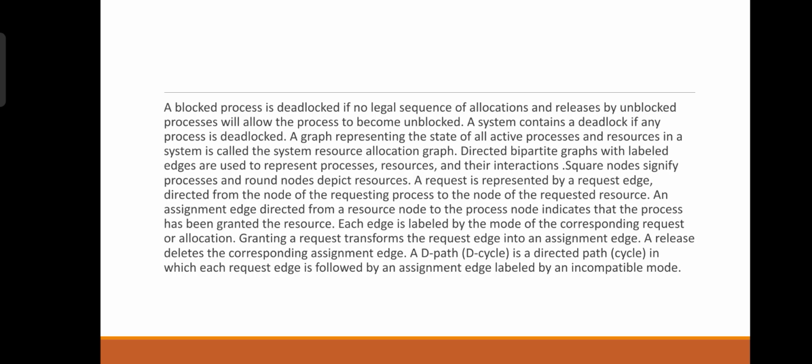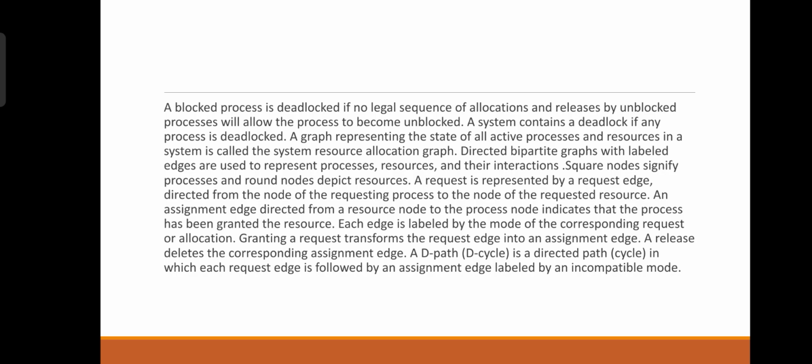A system contains a deadlock if any process is deadlocked. A graph representing the state of all active processes and resources in a system is called the system resource allocation graph. Directed bipartite graphs with labeled edges are used to represent processes, resources, and their interactions. Square nodes signify processes and round nodes denote resources. A request is represented by a request edge, directed from the node of the requesting process to the resource node. An assignment edge directed from a resource node to a process node indicates that the process has been granted the resource. Each edge is labeled by the mode of the corresponding request or allocation.